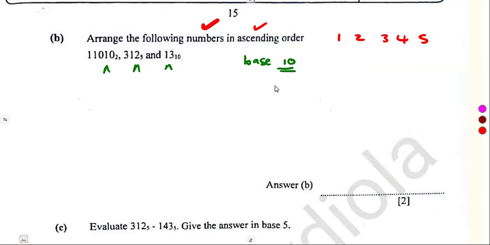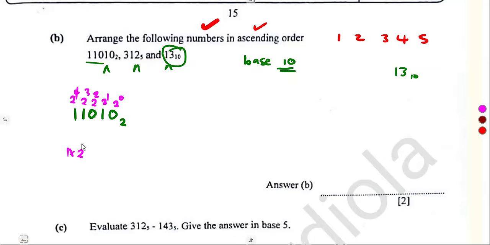In base 10, these are numbers 1, 2, 3. You can see that 4 is less than 5. It's easier for us to compare numbers in base 10. So 13 is already in base 10, and we're going to leave it like that. Then we're going to convert 1101 in base 2 to base 10 so that we can easily compare. Remember, the powers are 0, 1, 2, 3, and 4. So it is 1 times 2 to the power of 4. Move on to this one, plus 1 times 2 to the power of 3.